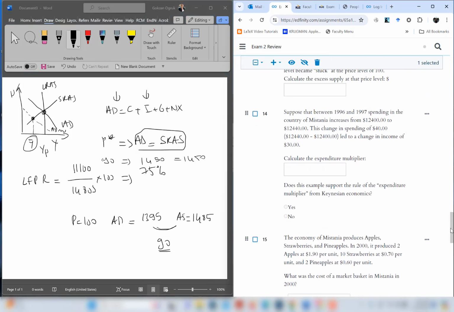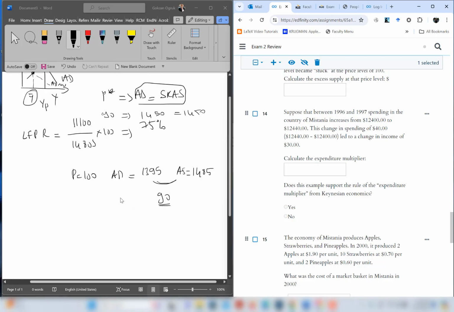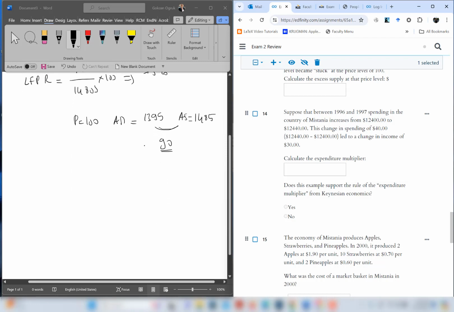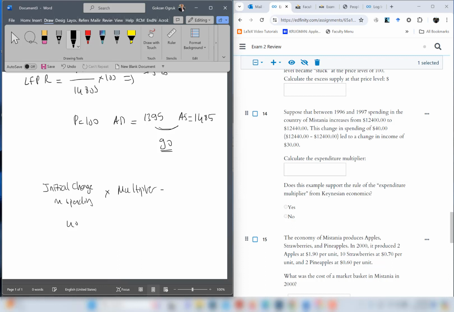Question 14. Suppose that between 1996 and 1997, spending in the country of Mistania increases from 12,400 to 12,440. This change in spending of $40 led to a change in income of $30. Calculate the expenditure multiplier. If you remember, for the expenditure multiplier, first find the initial change in spending, which is given to us. This is $40. And you multiply with the multiplier, and at the end you find 30.